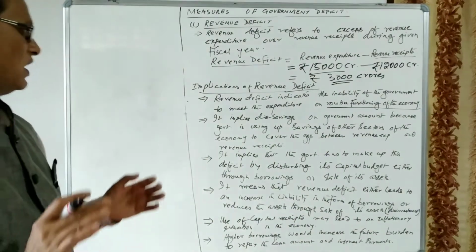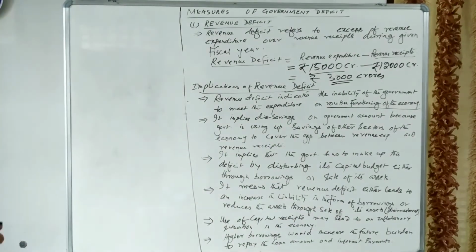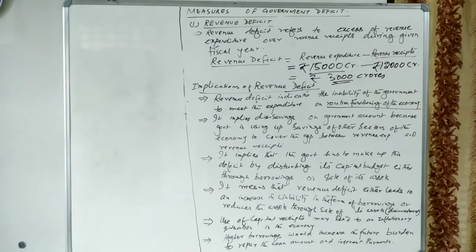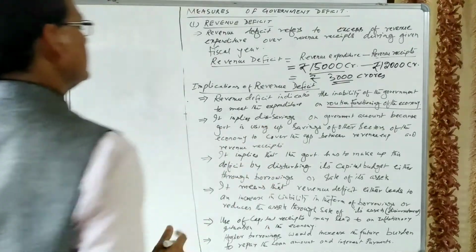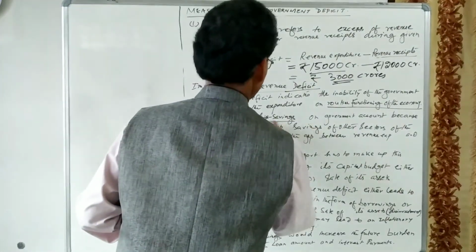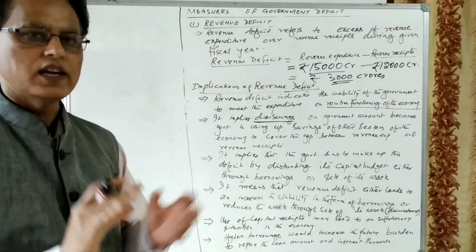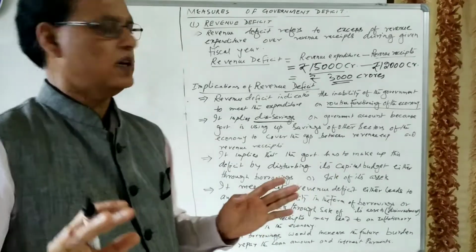Revenue deficit indicates the inability of the government to meet the expenditure on routine functioning of the economy. Let us see, it implies dissaving. This dissaving you are knowing. So dissaving means negative saving. There is no saving of the government.